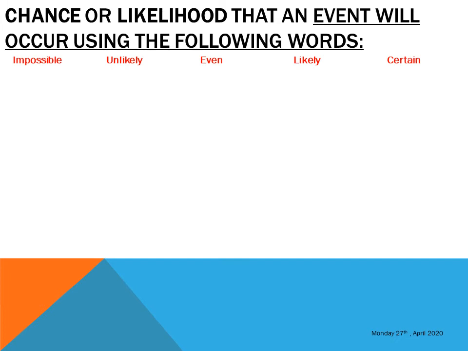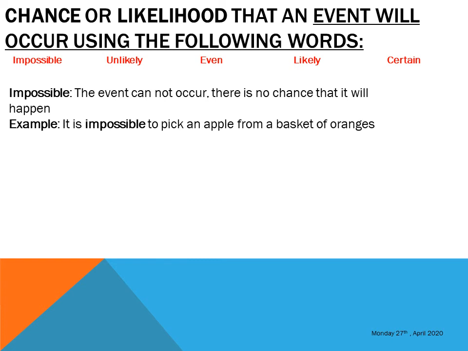Let's see impossible. For impossible, it means that the event cannot occur. There's no chance that it will happen. For example, I have a basket of oranges. Is it possible for me to pick an apple from the basket full of oranges? No way. So it means the event is impossible.